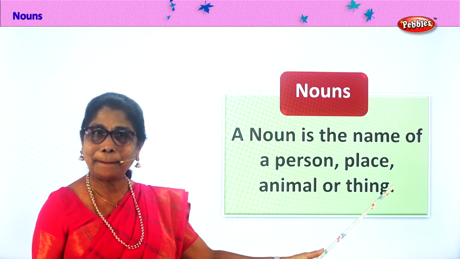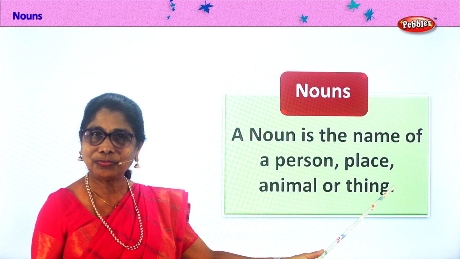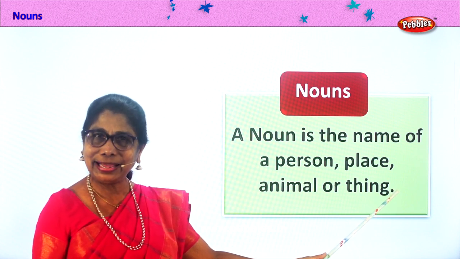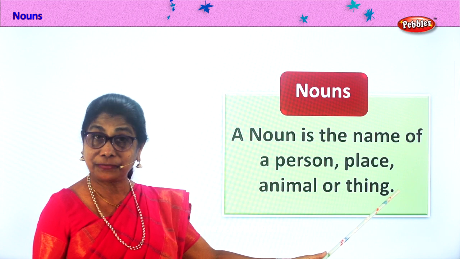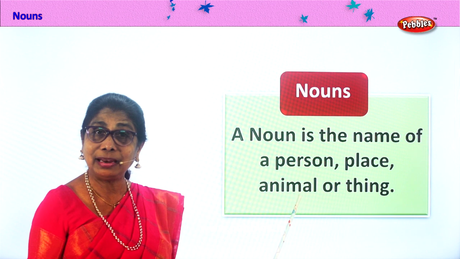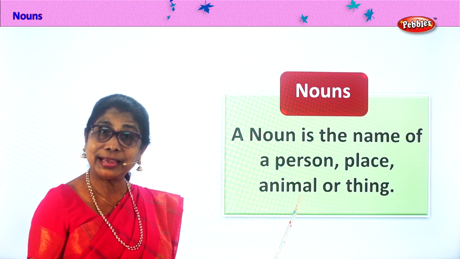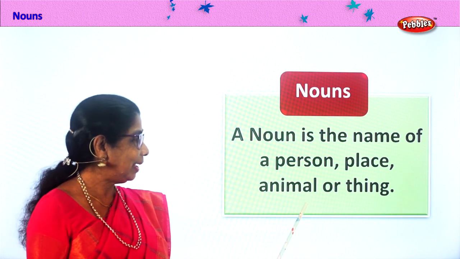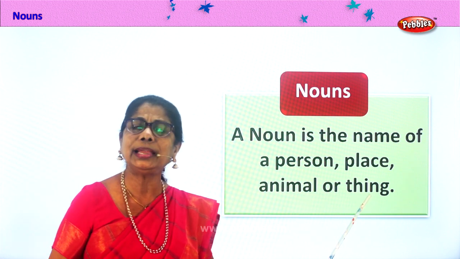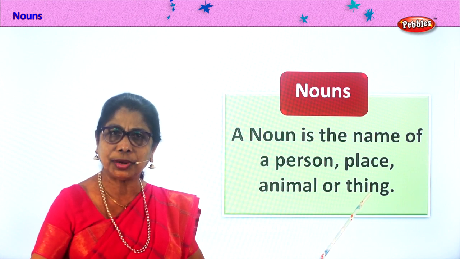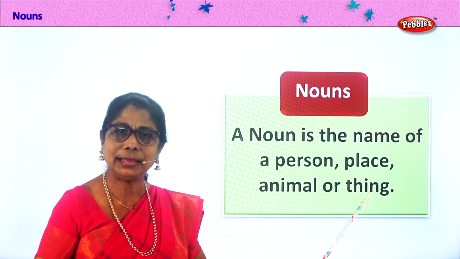Where do you live? Place. Chennai. Or whichever street you live. Yes? The place where you live. Animal. Any animal. What do you keep in your house? Cat, dog, hen, anything. Or things. All things in the house. Everything, water bottle, mug, chair, table, anything can be named.